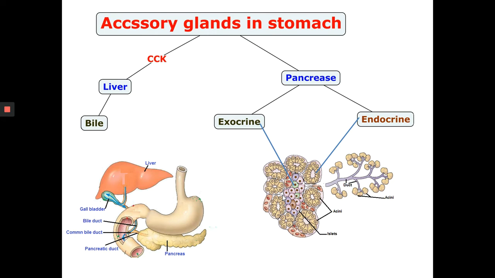The digestive portion of the pancreas, that is the exocrine part, takes up around 80% of the organ. These are all exocrine portion. They are called acini. It consists of thousands of acini, small berry-like structures that secrete pancreatic juice into tiny ducts. These tiny ducts join together and form the central pancreatic duct.